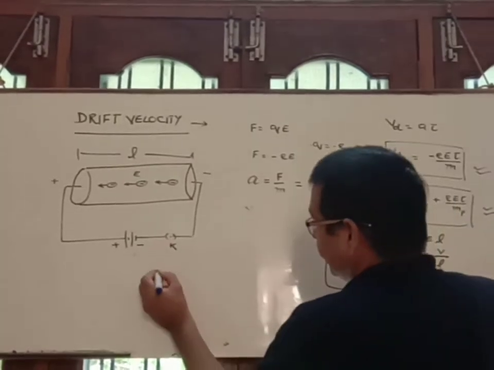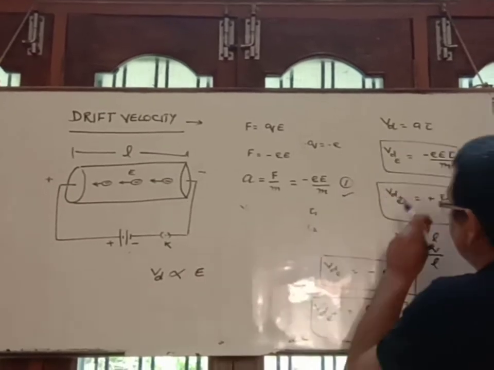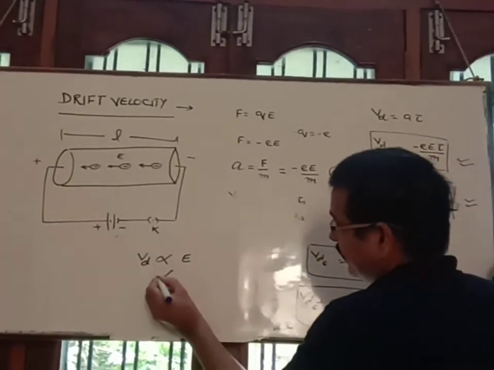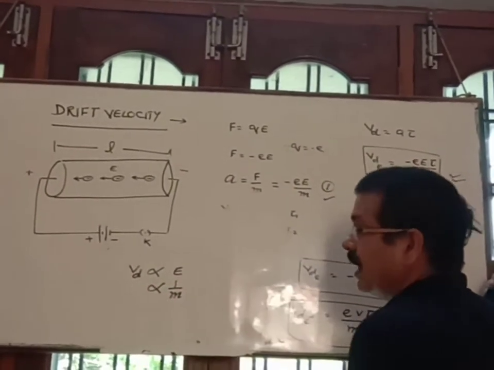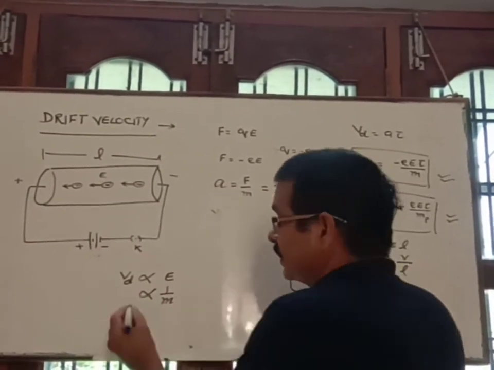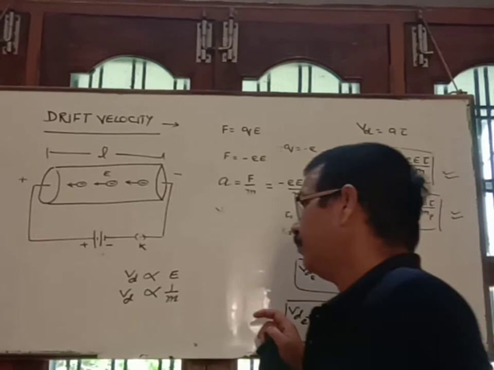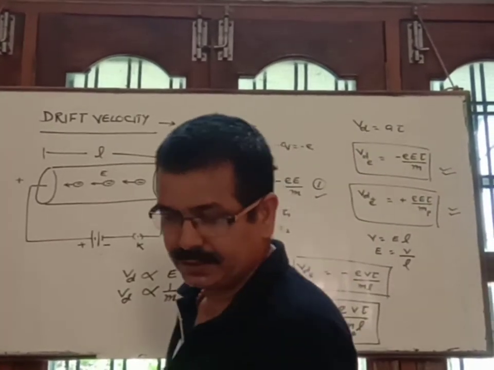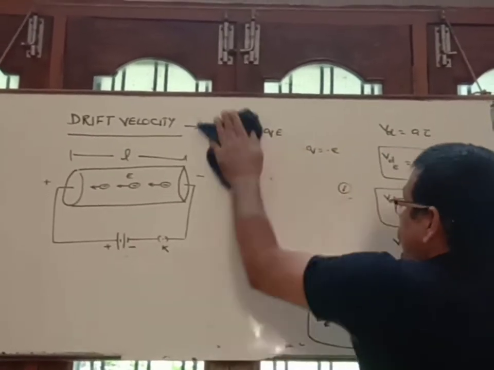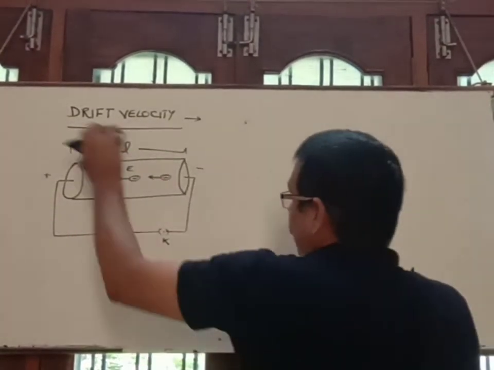So here drift velocity is directly proportional to the intensity of electric field. If the intensity of electric field is more, then drift velocity will be more. And yes, it is inversely proportional to the mass of the charge carrier. If the mass of the charge carrier is more, then drift velocity will be less. So since the mass of electron is less than the mass of proton, therefore the drift velocity of electron is greater than the drift velocity of proton. Correct?